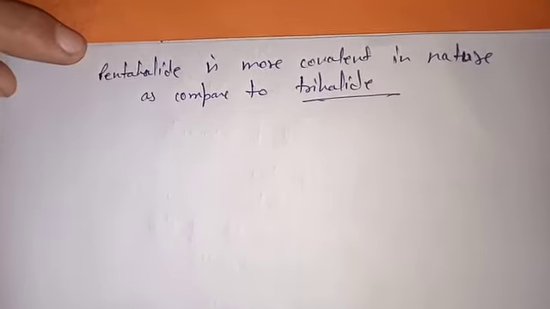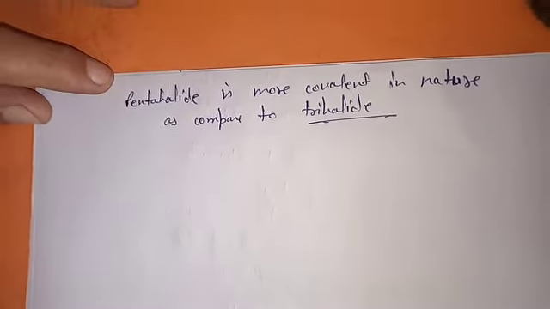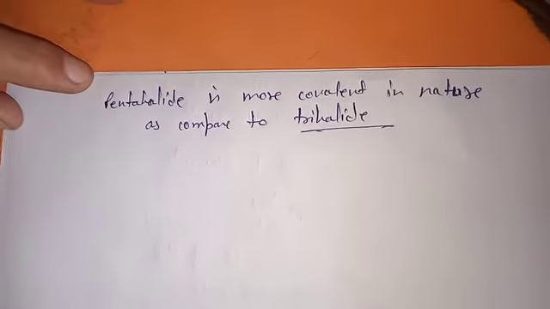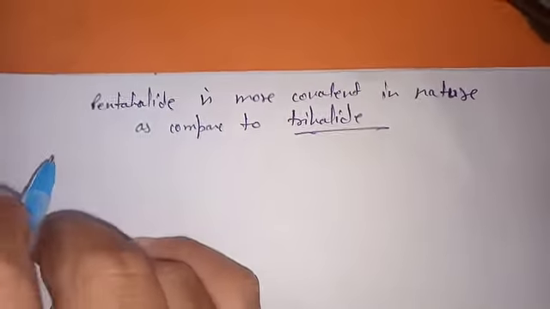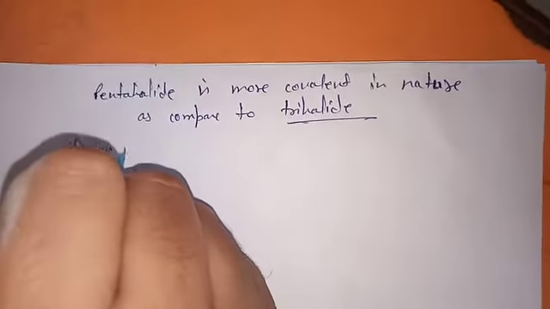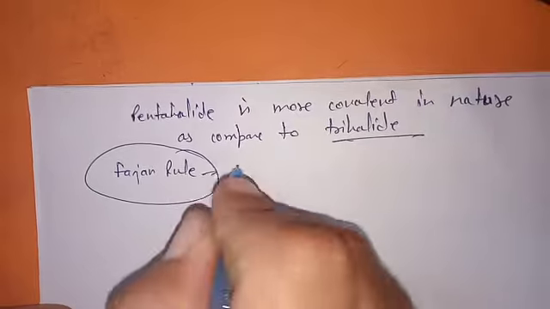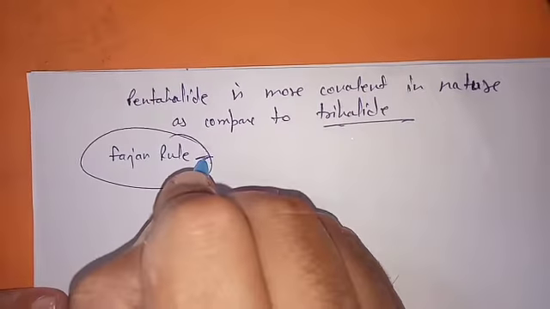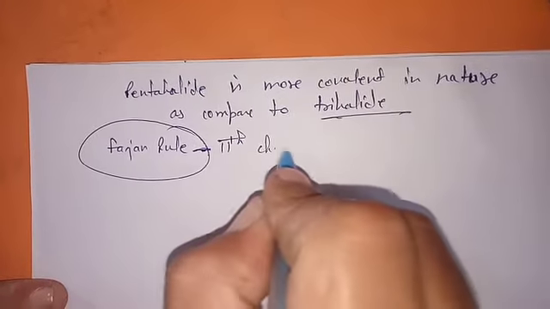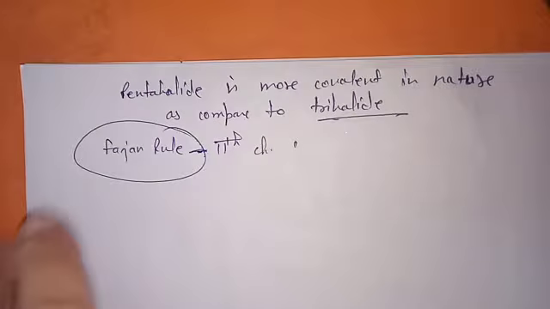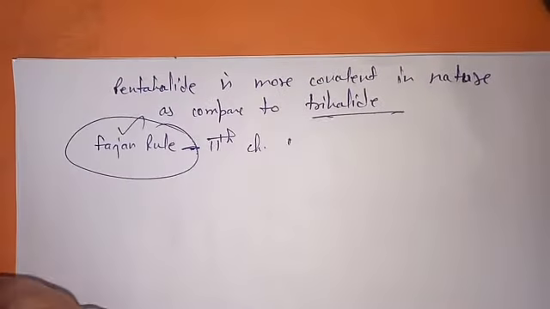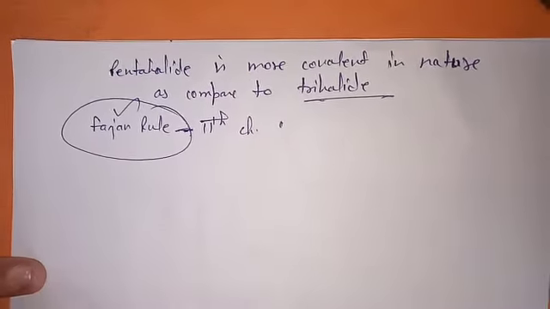But if you want to explain the reason, you can explain it on the basis of Fajans rule. You have studied Fajans rule in the 11th class, chapter chemical bonding and molecular structure. There is Fajans rules given which explain how ionic compounds get covalent character.